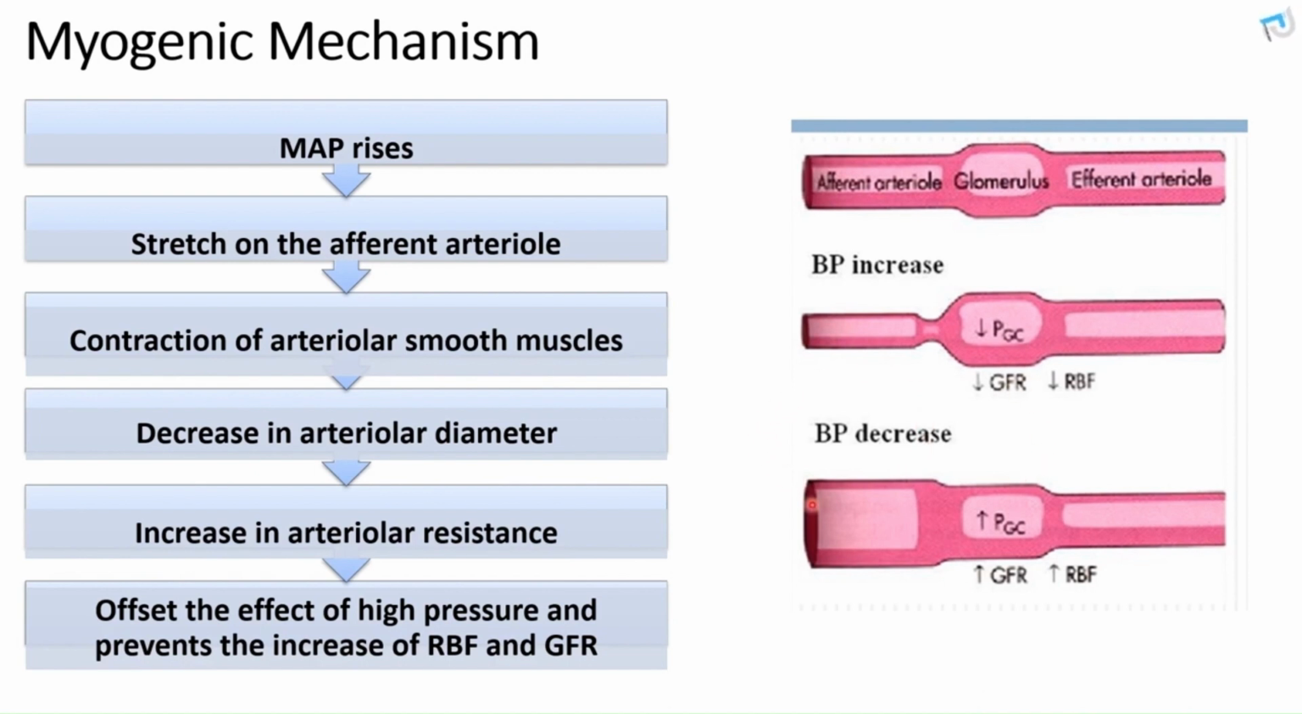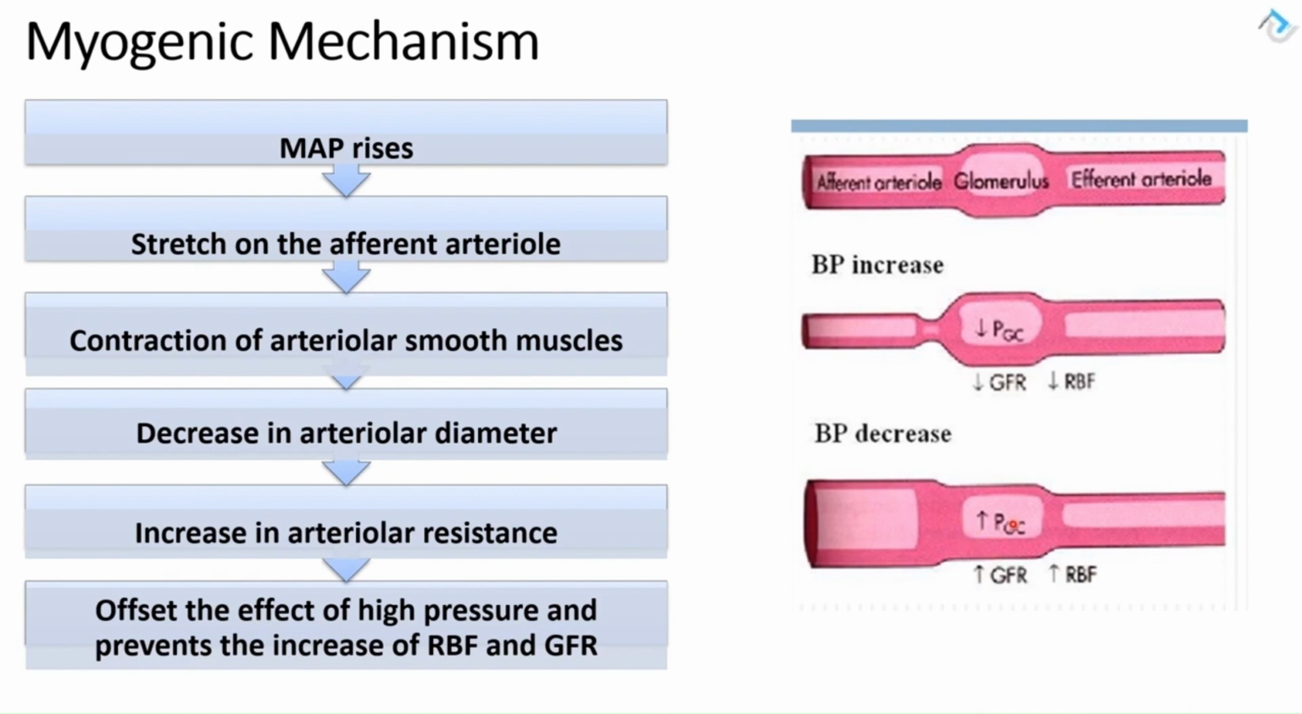So when we have a decrease in the blood pressure, this means there will be a decrease in the stretch on the smooth muscle, and there will be a tendency for GFR to decrease. That is going to be also prevented and compensated by vasodilation of the afferent artery. So that vasodilation will offset the decrease in GFR and maintain it constant.